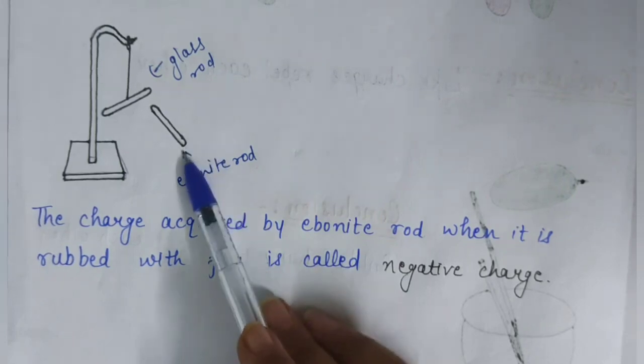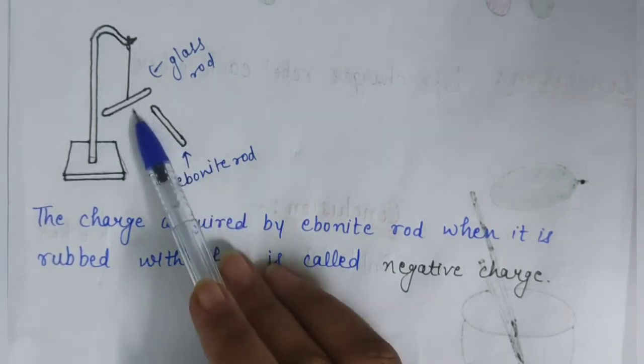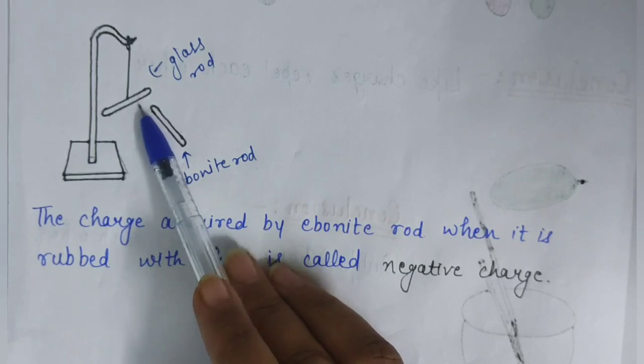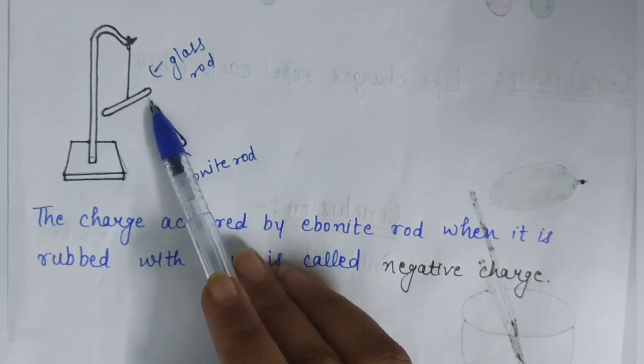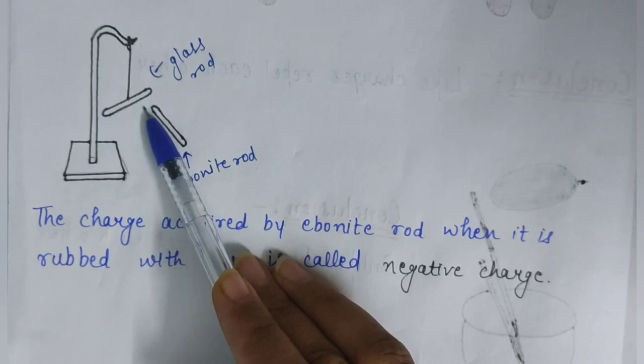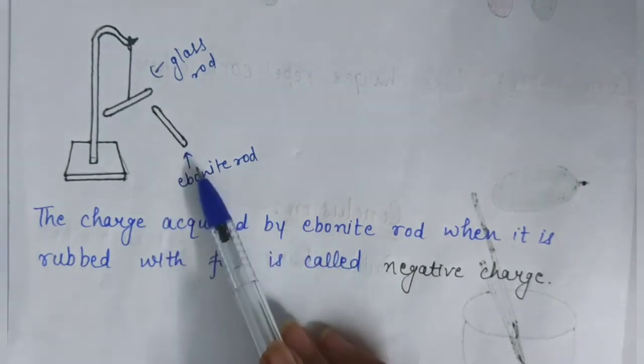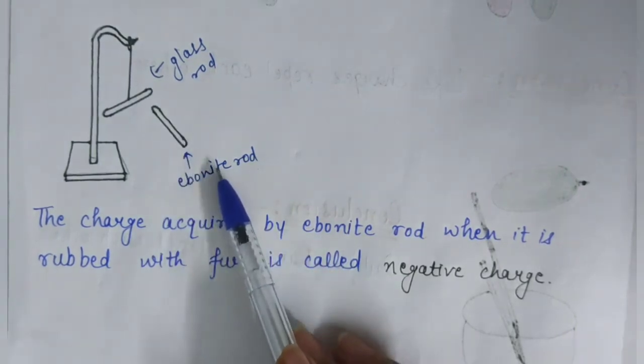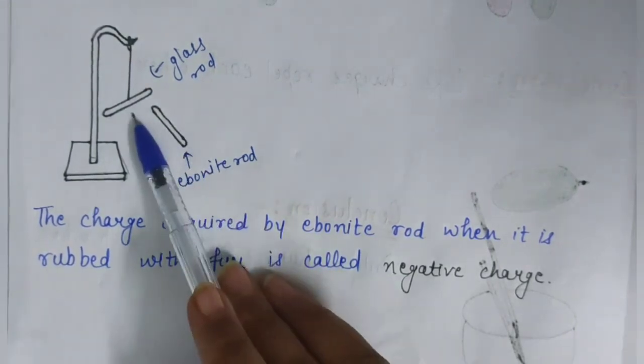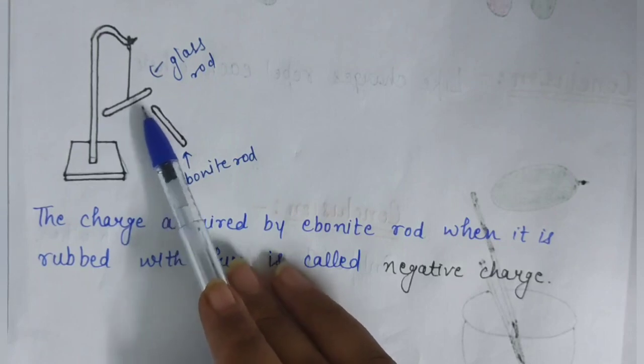Because the glass rod is rubbed with a piece of cloth, it is now a charged glass rod. So bring this charged ebonite rod near the suspended charged glass rod.